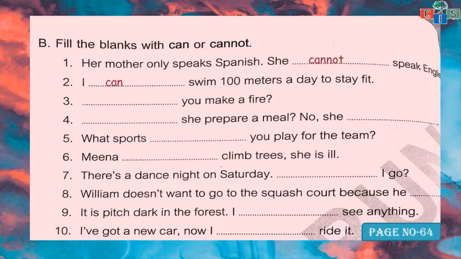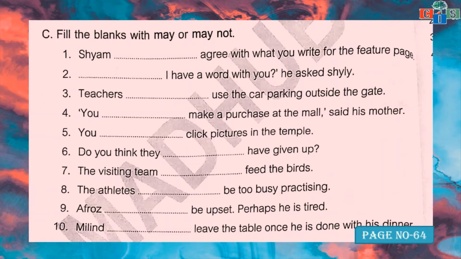Now move towards the next exercise. In this exercise, what you have to do is fill the blanks with may or may not. When can we use may or may not? For possibility of the action or for formal permission. For asking formal permission we can use may or may not. May not goes in the negative direction and may for the positive one. So there are two things: possibility of the action and formal permission.